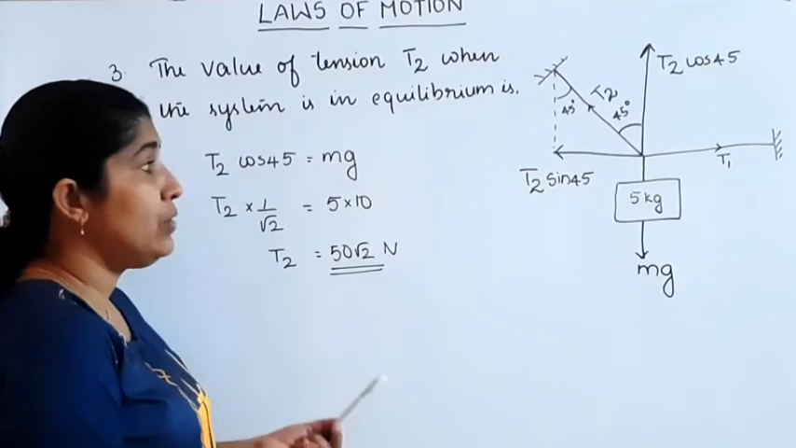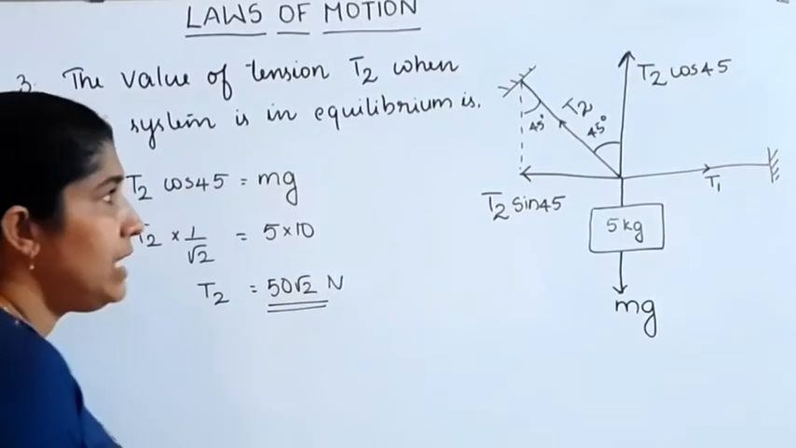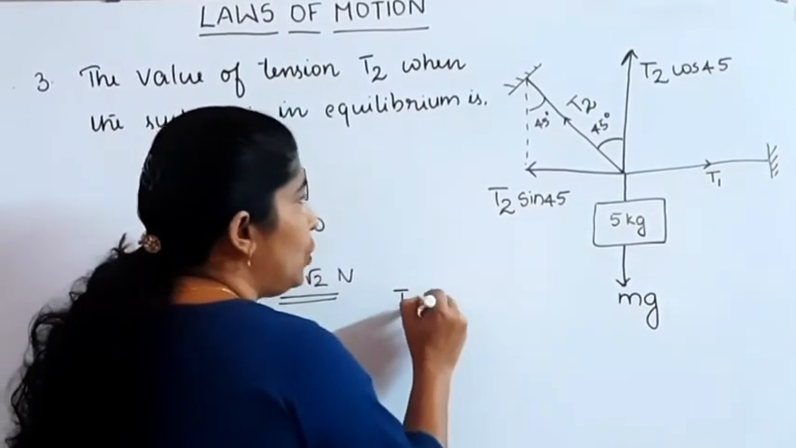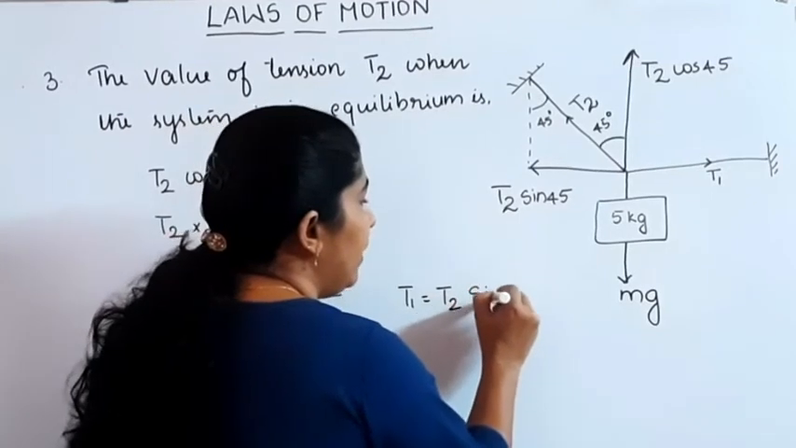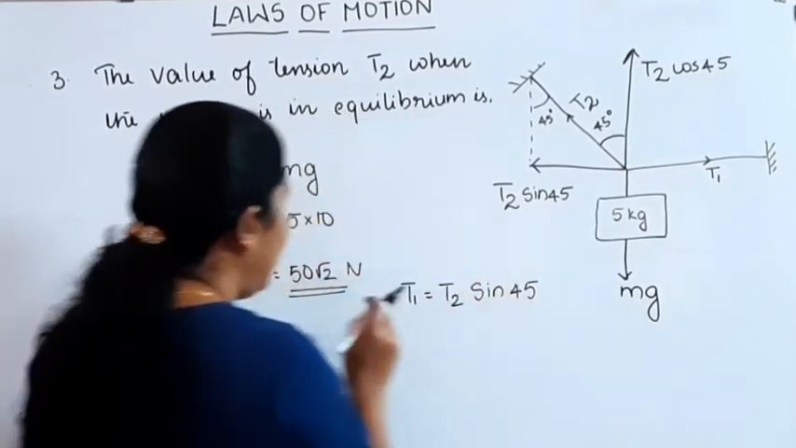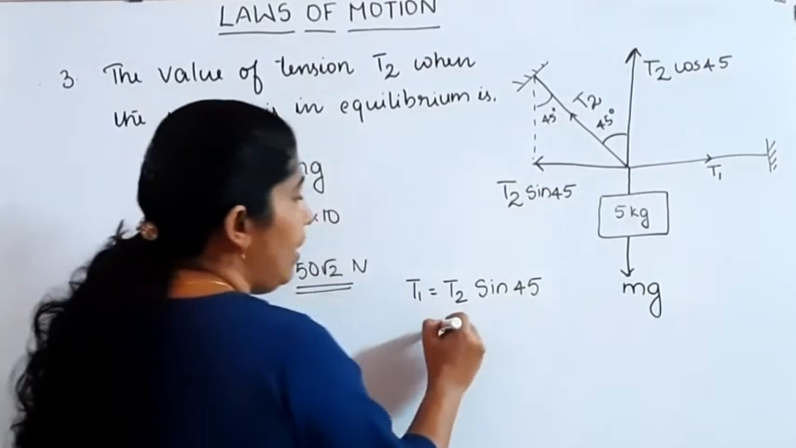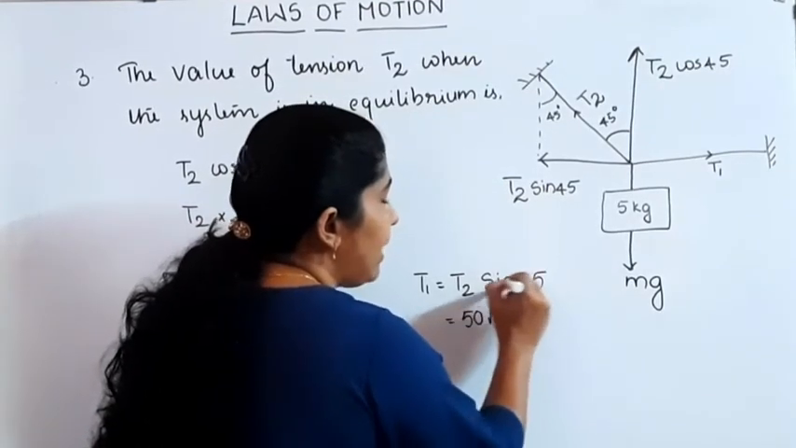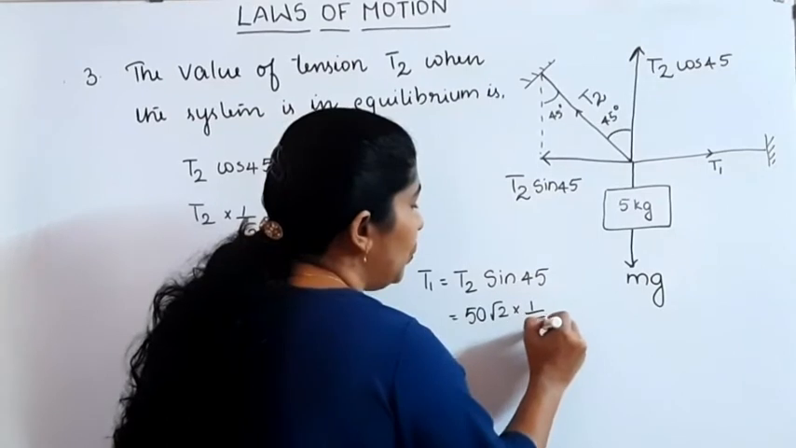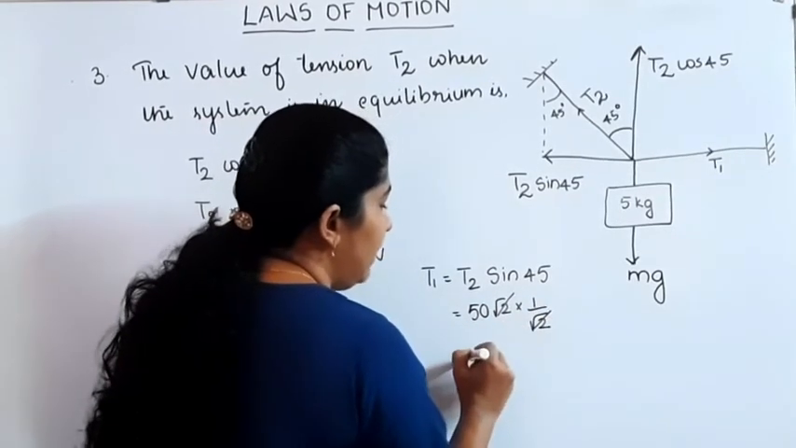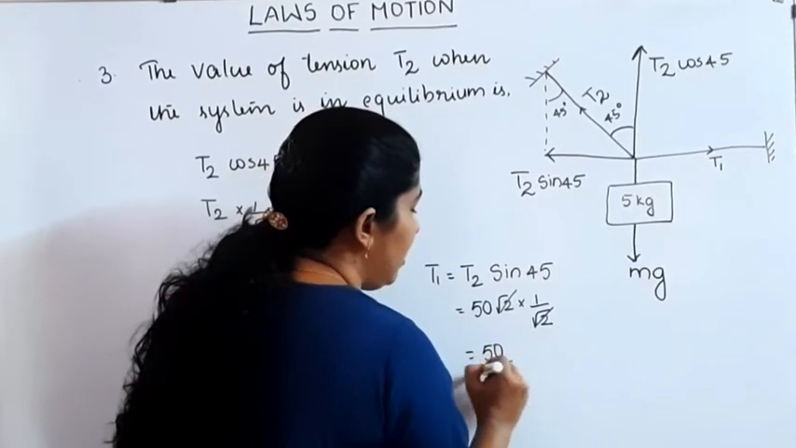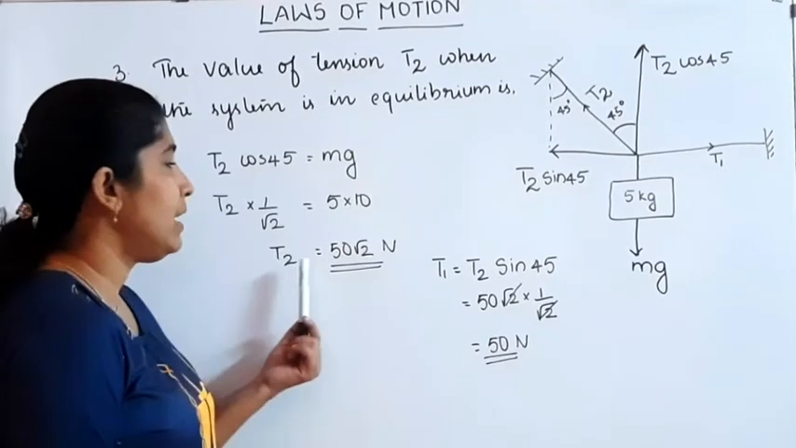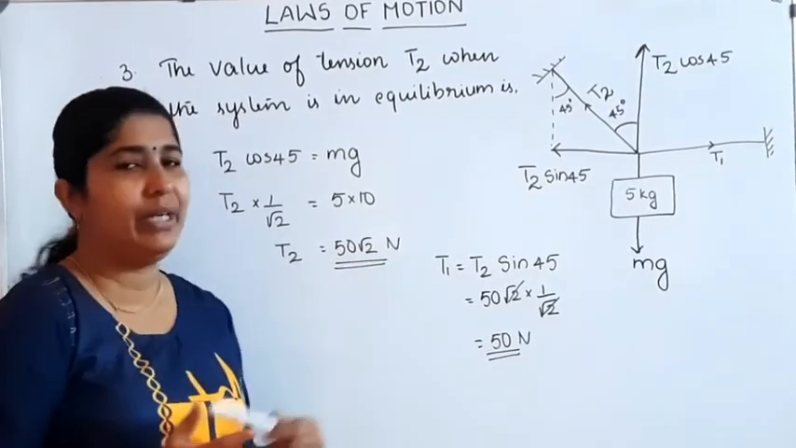If our question is to find T1, from this we can say that T1 is balanced by T2 sin 45. T1 is equal to T2 sin 45. We know T2 is equal to 50 root 2. So T1 is equal to 50 root 2 into sin 45. Sin 45 is equal to 1 by root 2, then root 2 gets cancelled, and it becomes 50. Then T1 is equal to 50 Newton. T1 is equal to 50 Newton and T2 is equal to 50 root 2 Newton.